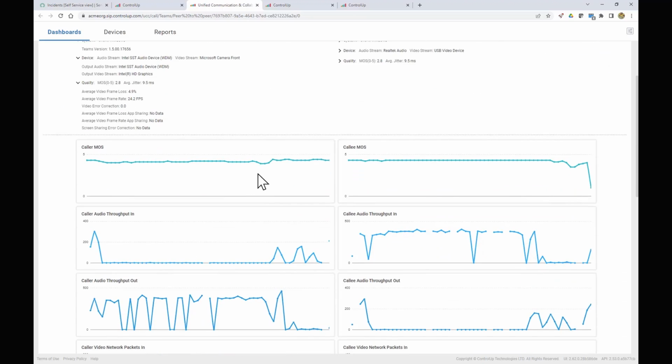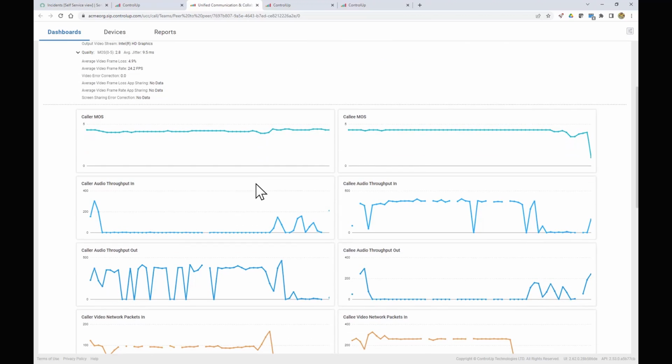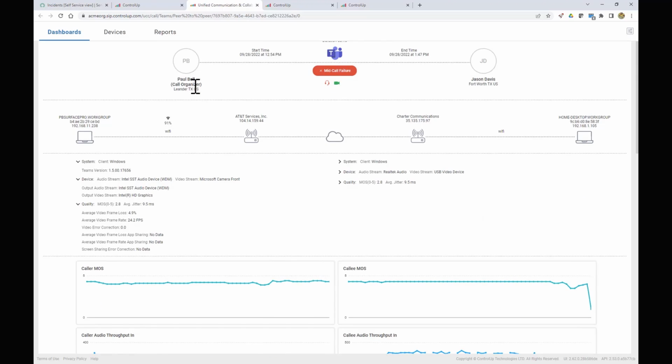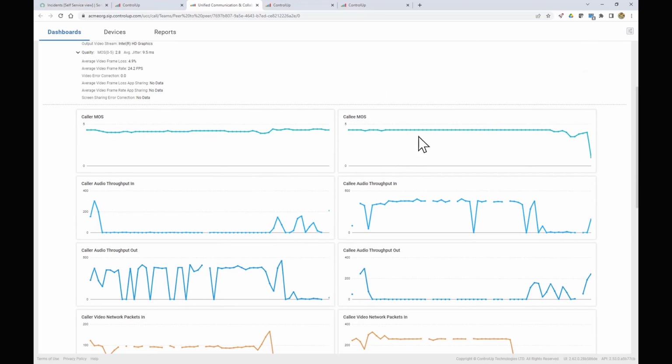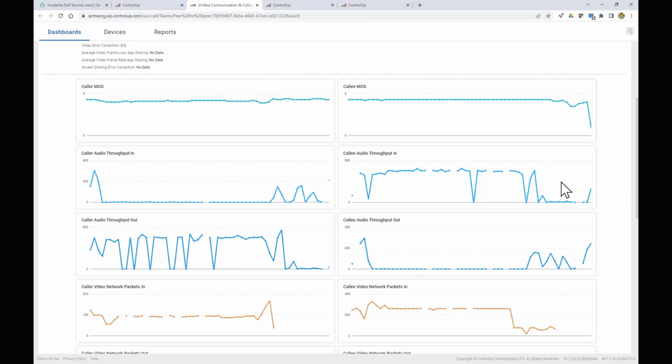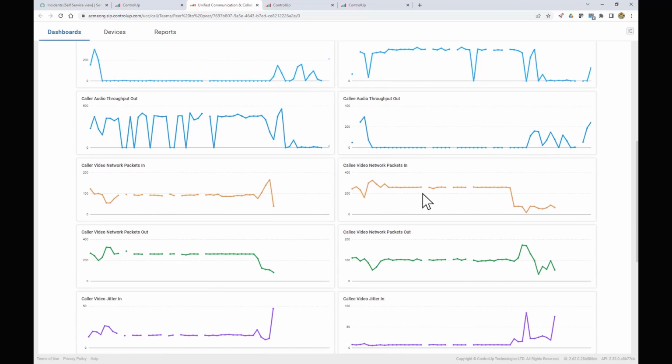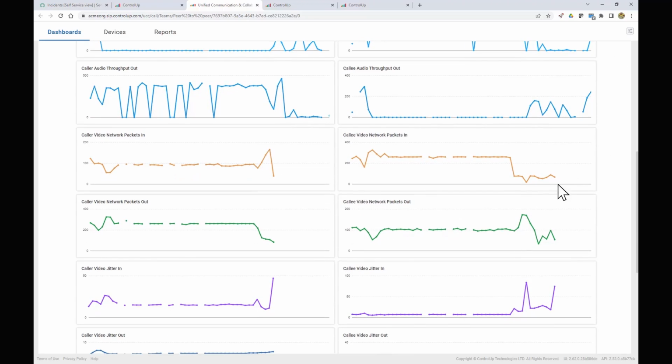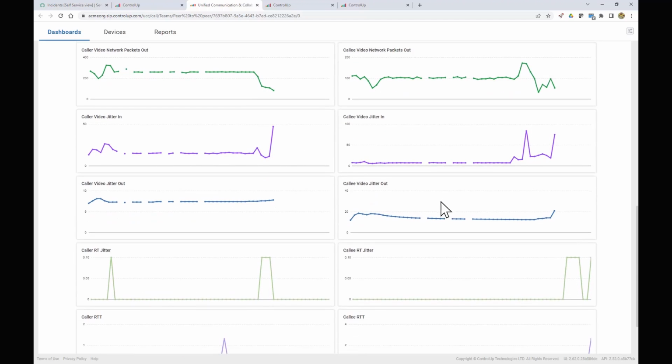Then down below we have widgets, graphs that tell us more about it. Overall, it looks like Paul had a pretty good experience, but Jason here towards the very end, his MOS score dropped down to 1.0. The throughput seemed pretty good throughout the call. For packets in, we're not gathering any data here at the very end, so something was going on there.